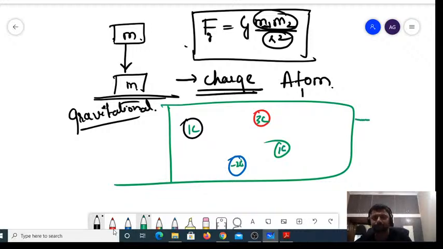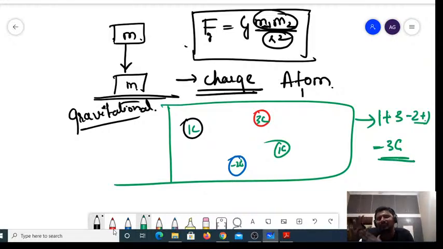Sir, it can be applied for JEE Mains? Yes, of course, it is basic. You can apply it for JEE Mains as well as JEE Advanced. Now, so 1 coulomb, 3 coulomb, 1 coulomb, and minus 2 coulombs. What is the charge of the system? Additive in nature: 1 plus 3 minus 2 plus 1. 1 plus 1 is 2, 2 minus 2 is 0, so the charge of the system is 3 coulombs.